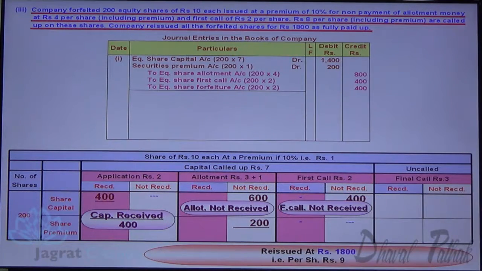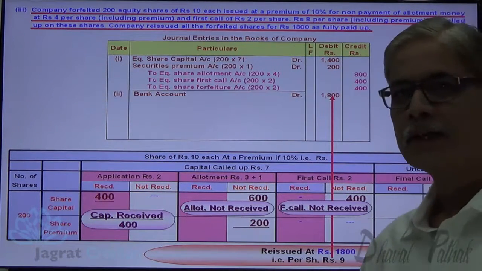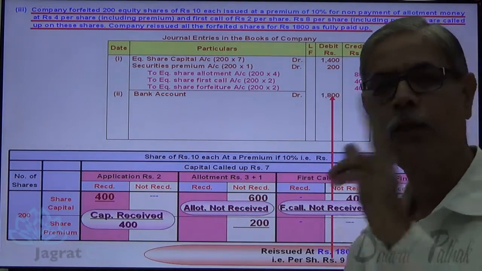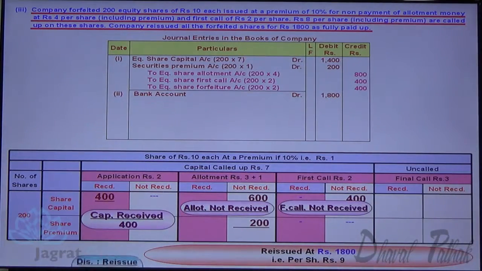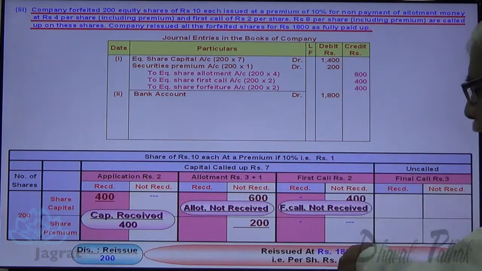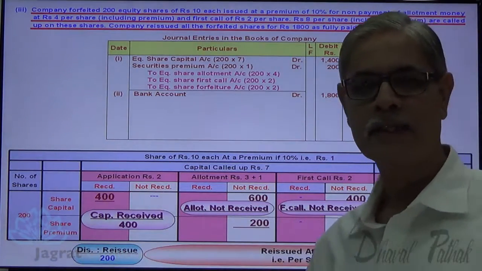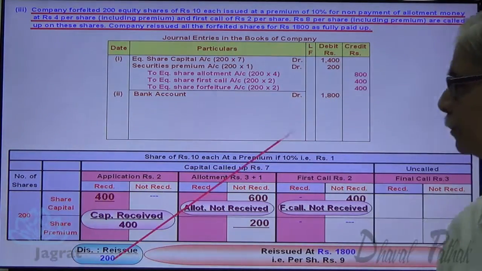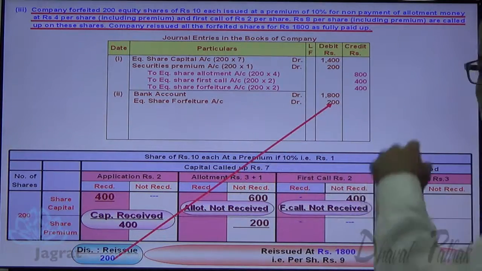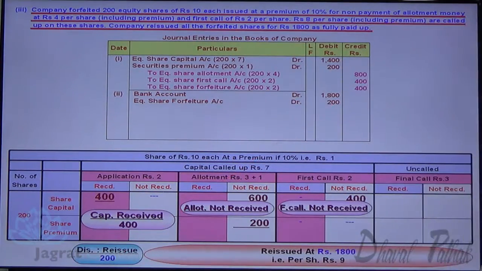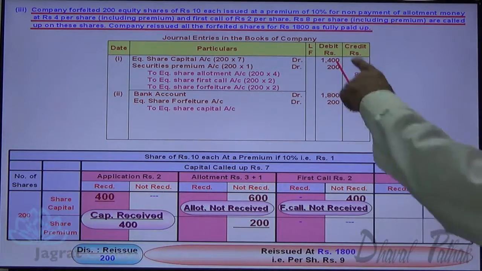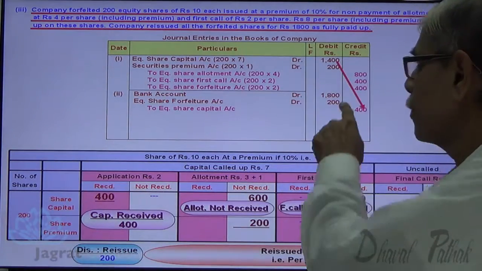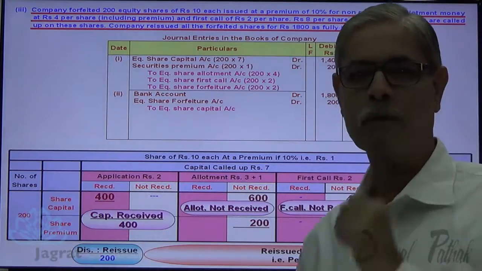Now all these shares are reissued. So bank account debit 1800, shares are reissued at 9 per share and that is fully paid up. 2000 minus 1800, 200 is a reissue discount. That reissue discount is to be given out of forfeiture income. So share forfeiture account debit 200 to equity share capital account credit 1400. Notice 1800 plus 200 total is 2000.